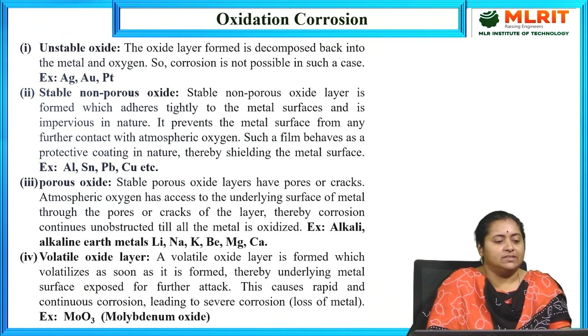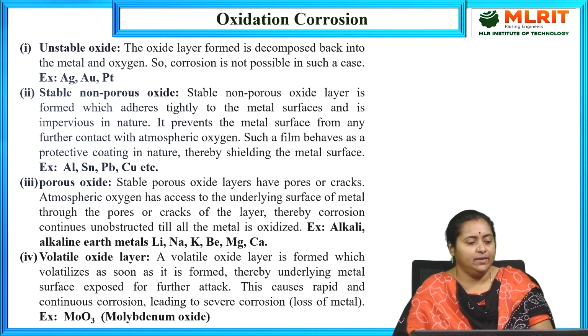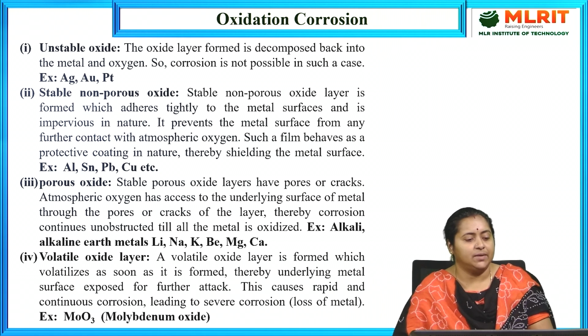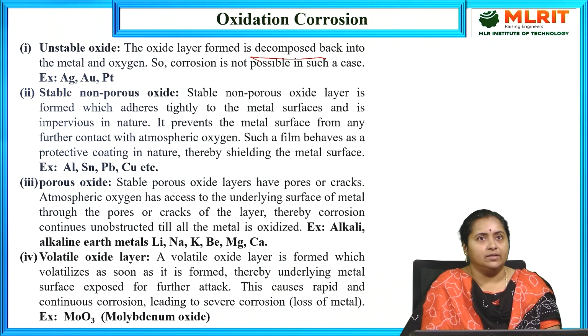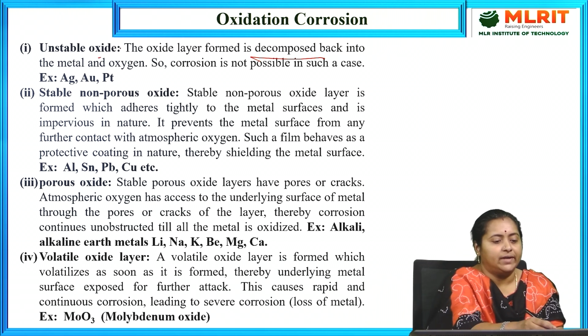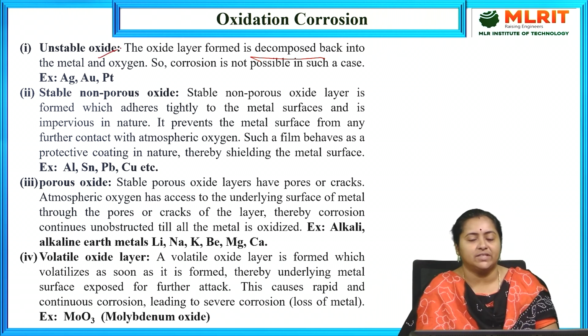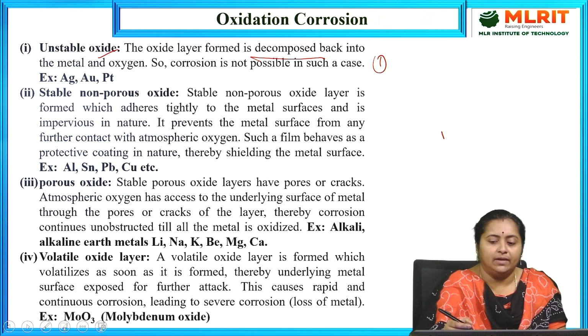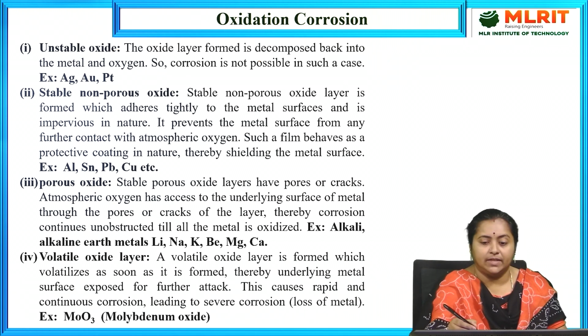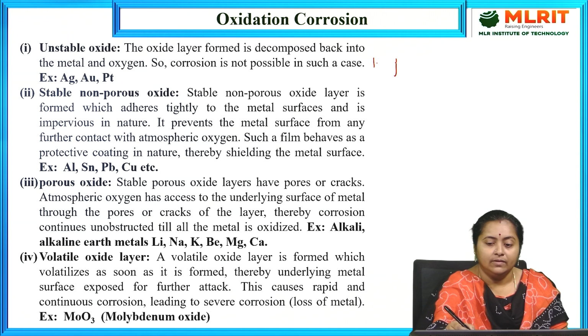First one, it is unstable. If the produced metal oxide layer is purely unstable in nature, then it involves in decomposition, thereby converting into metal and oxygen again. That means a backward reaction will take place. So if it is the first case, an unstable metal oxide layer is produced. This is the metal.